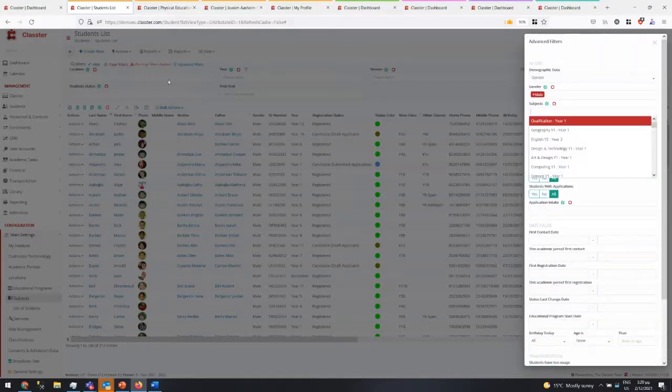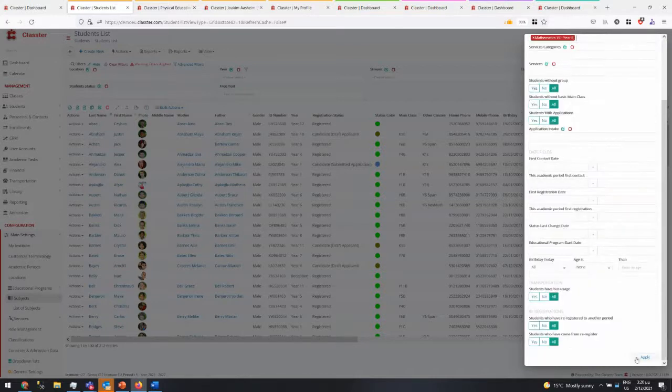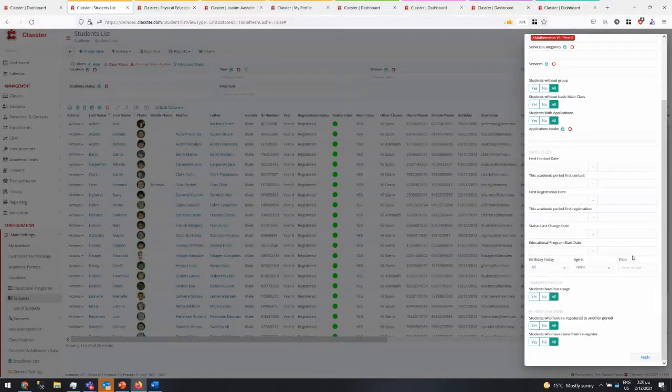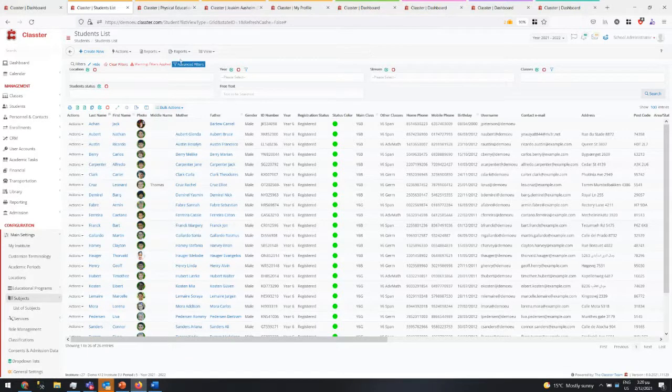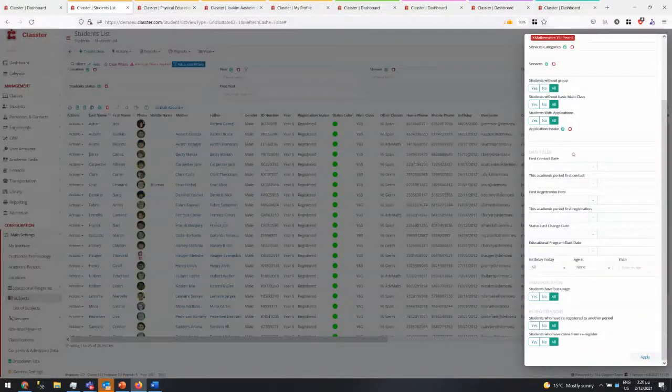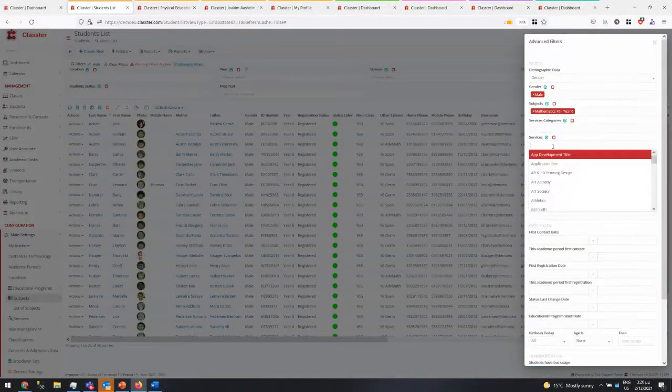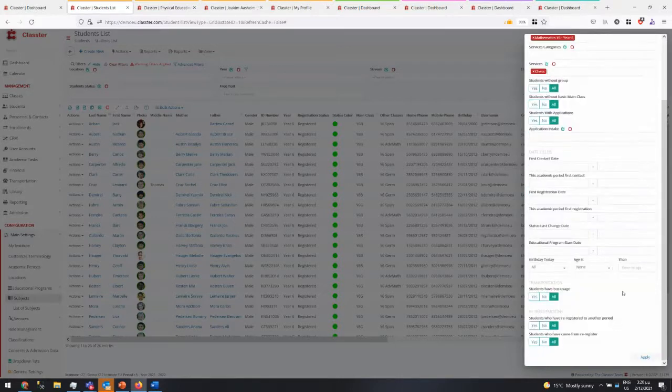Of course, you can combine this with other things. You can select all males that do mathematics year 6, and that will find all the boys that do mathematics year 6. 26 entries. The advanced filters can have, okay, I want all this, and also whoever does chess, extracurricular activity in the afternoon. So this is all the boys that do mathematics 6 and also do chess.